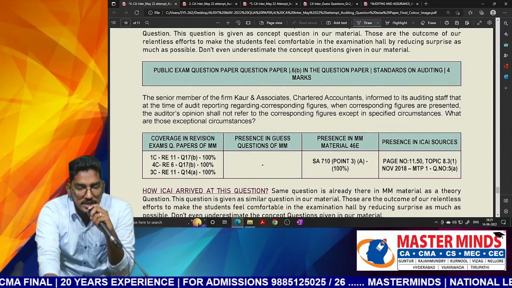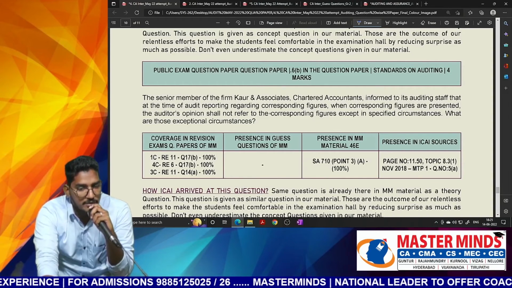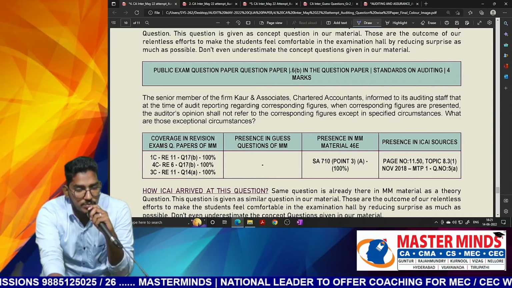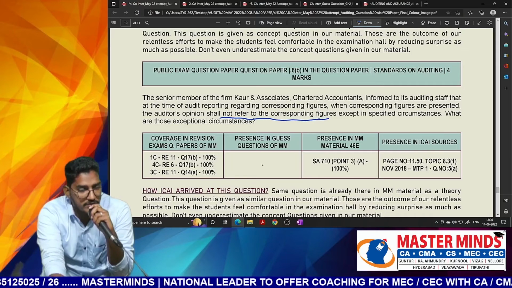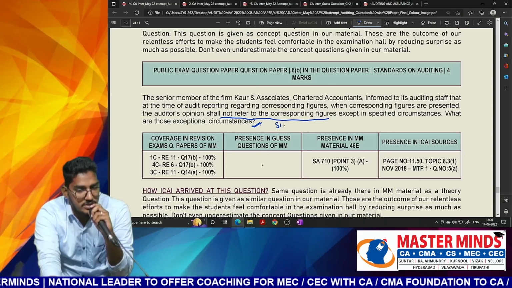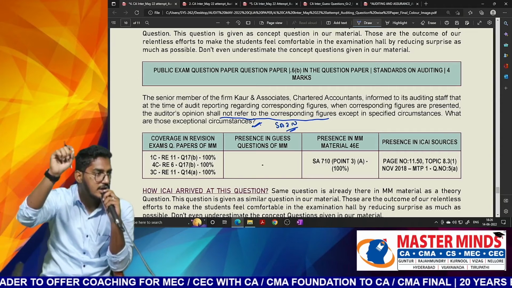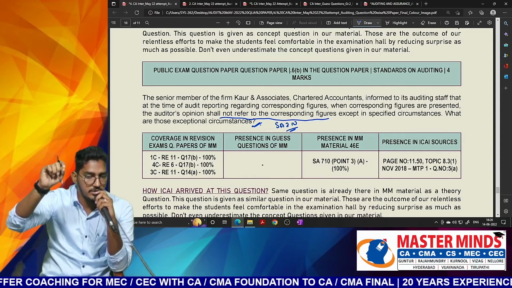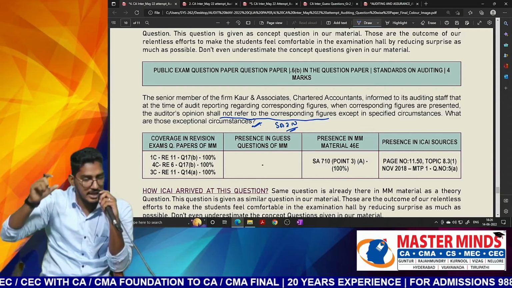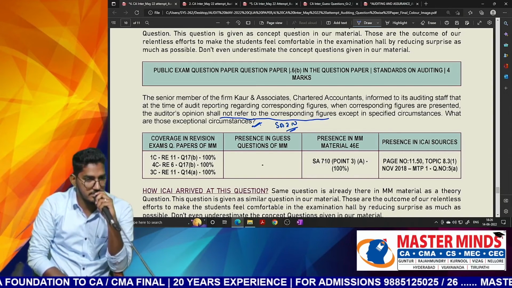The senior member of firm, Kaur and Associates, Chartered Accountants, informed its auditing staff that at the time of audit reporting regarding corresponding figures, when corresponding figures are presented, the auditor's opinion shall not refer to the corresponding figures except in the specified circumstances. What are those exceptional circumstances? This question is from SA 710, which will be a direct question in our material. We have a paragraph with the heading, generally corresponding figures do not refer to previous year figures except in the below mentioned circumstances. Like that, a heading will be there, same in the terminology whatever they have used, that particular paragraph they have tested here.